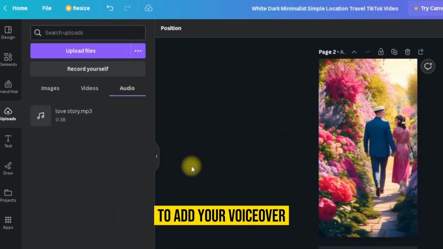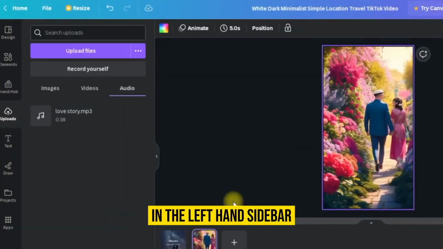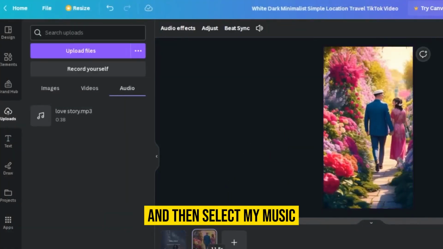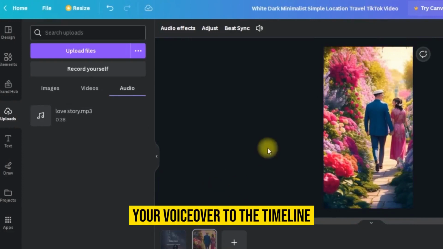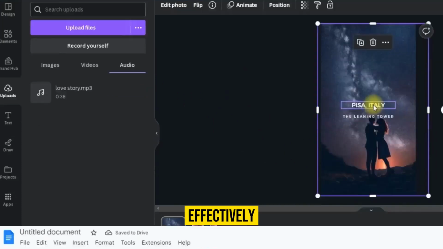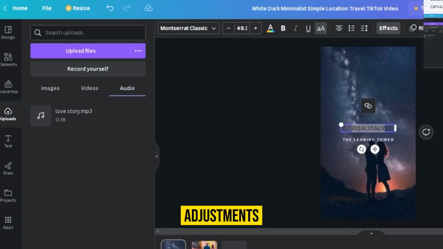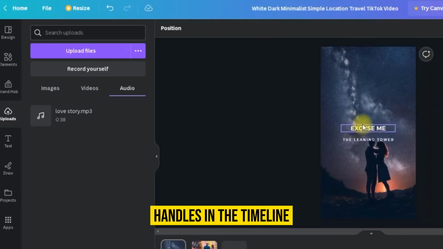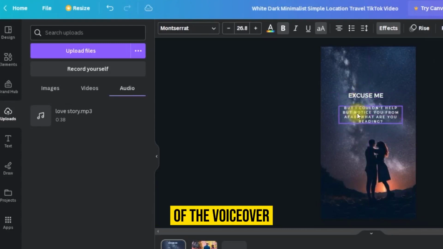To add your voiceover, click on the Music button in the left-hand sidebar and then select My Music. This is where you can add your voiceover to the timeline. Timing is important in telling your story effectively. Experiment with timing adjustments using the drag handles in the timeline to adjust the synchronization of the voiceover with the images.